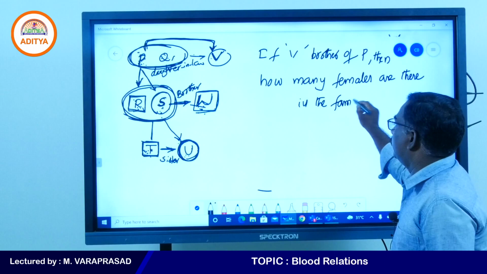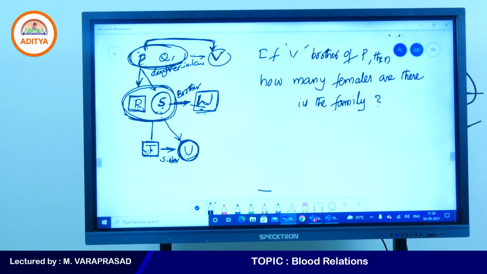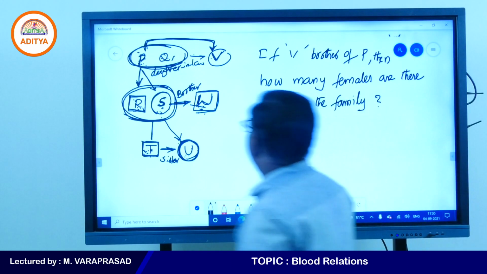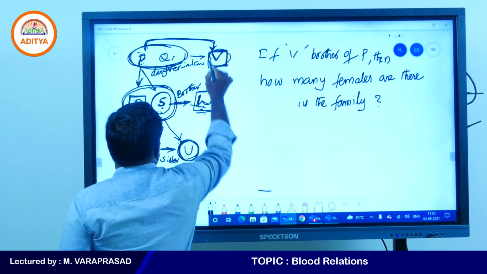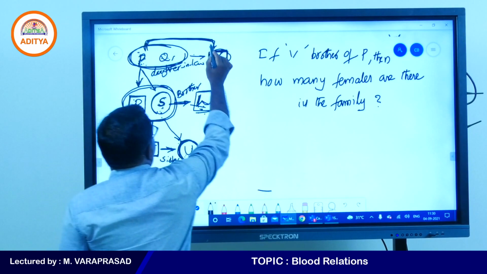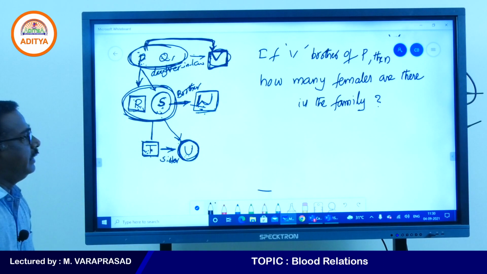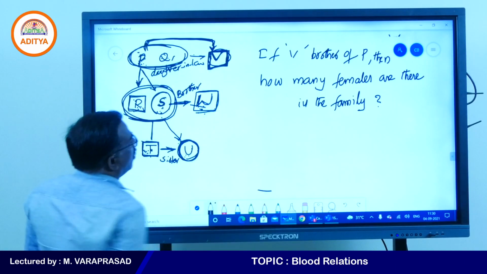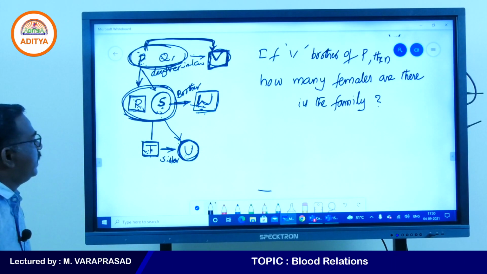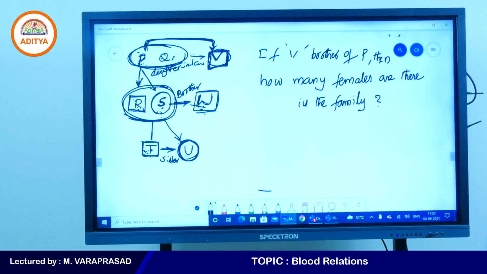How many females are there in the family? Yes, my students, right? What answer will you get? If V is the brother of P, this is male, then how many females are there in the family? Yes, my students, right? This is the last question for this paragraph.